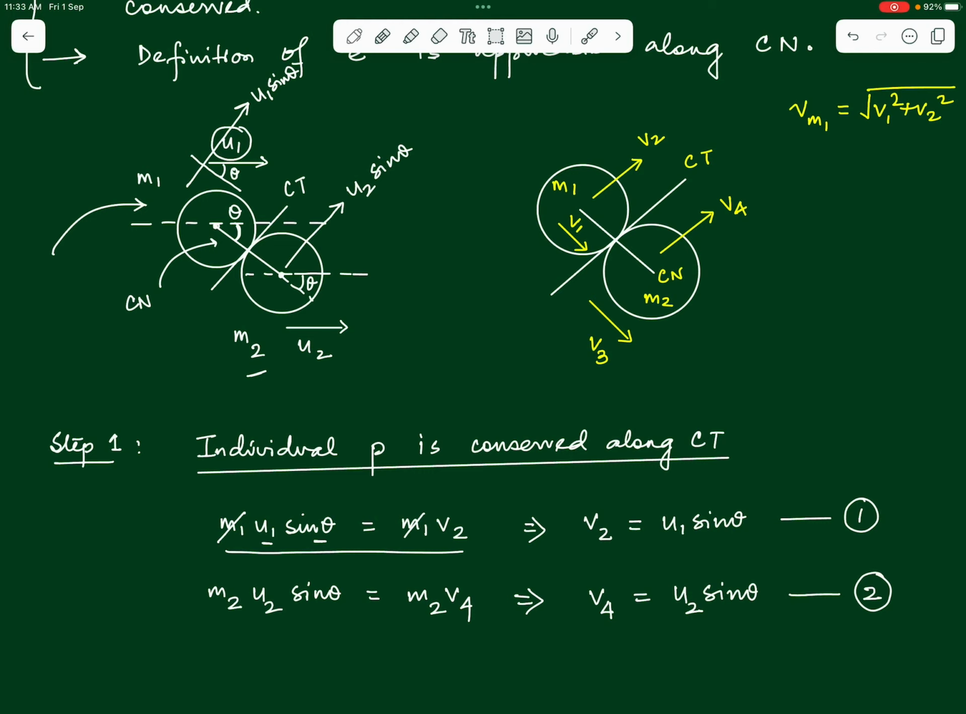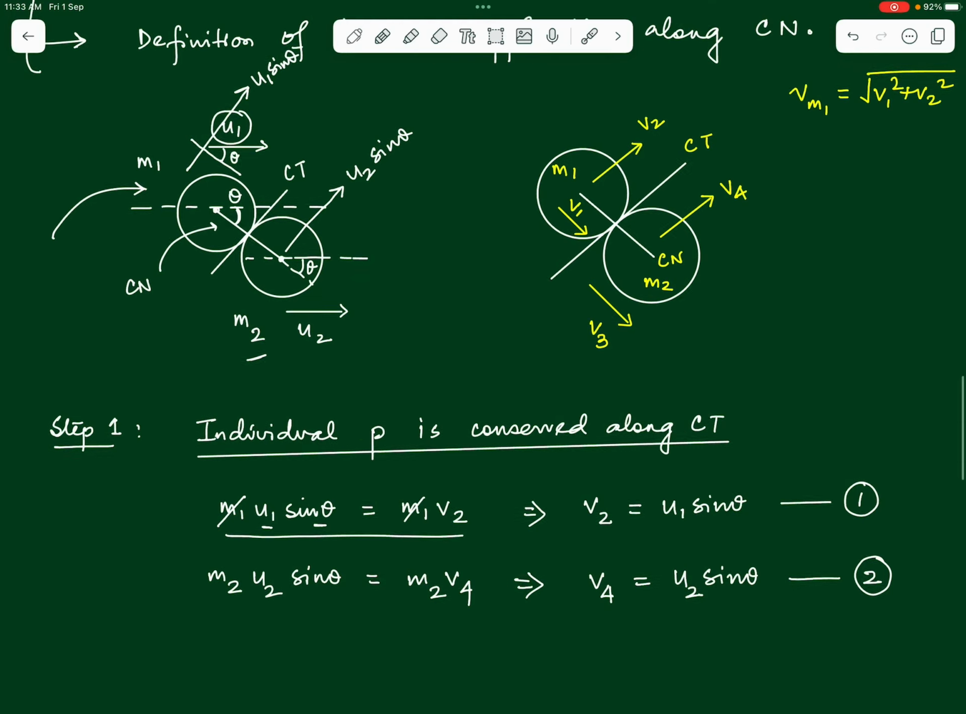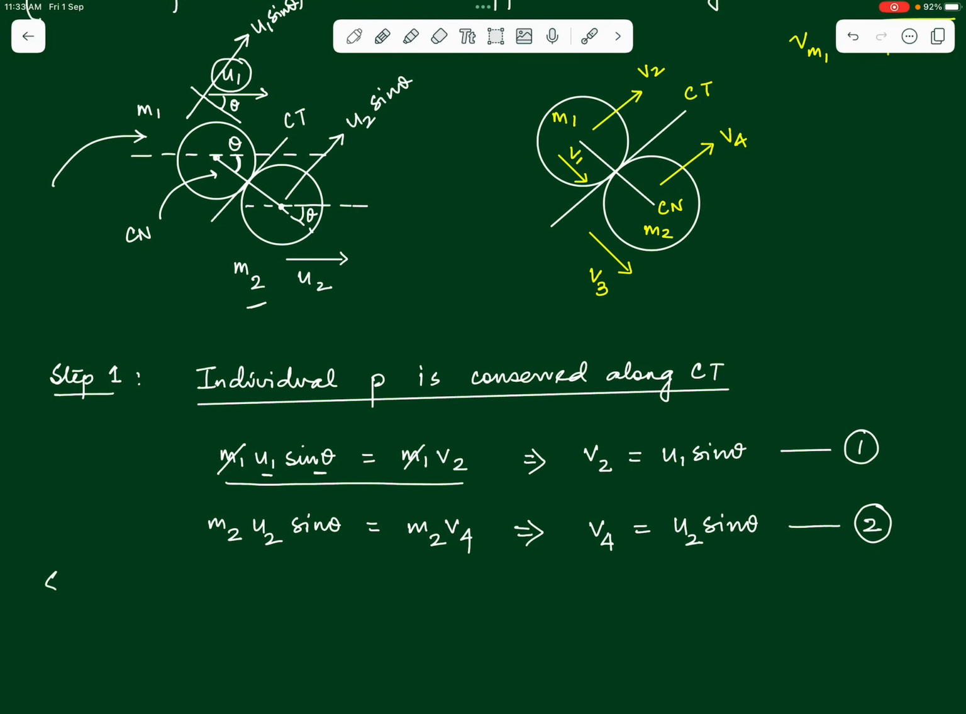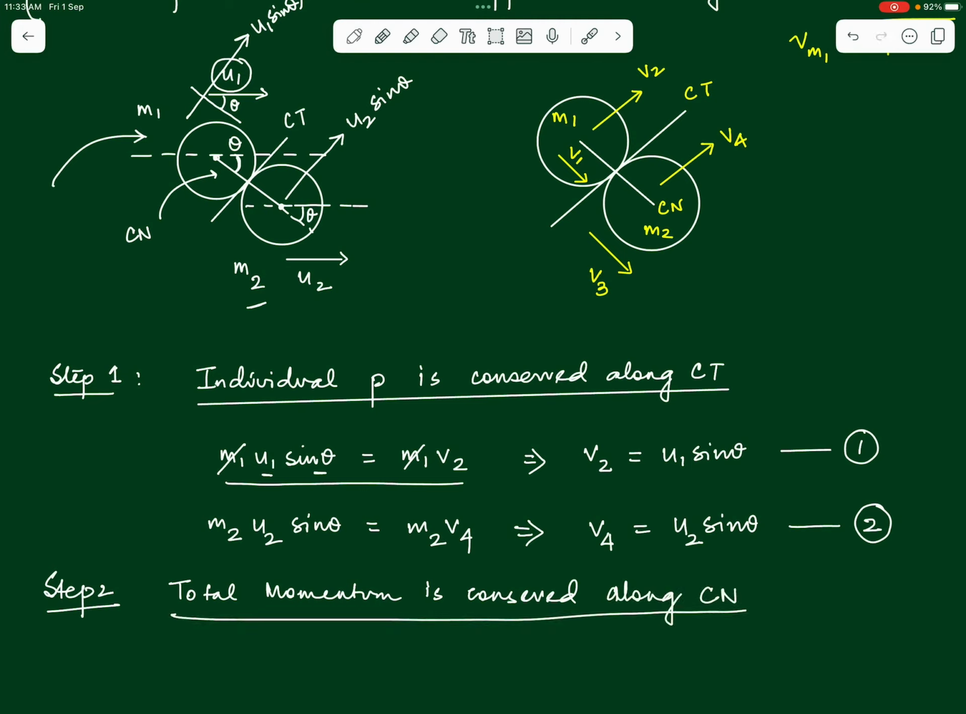Now we use the second step. What is the second step? The second step is that the total momentum of this system of 2 bodies is conserved along the common normal. Step 2, total momentum is conserved along the common normal. Along the common normal, the sum of the 2 momentums will be equal before and after collision.